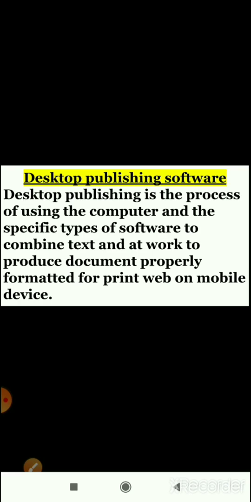Next one is desktop publishing software.